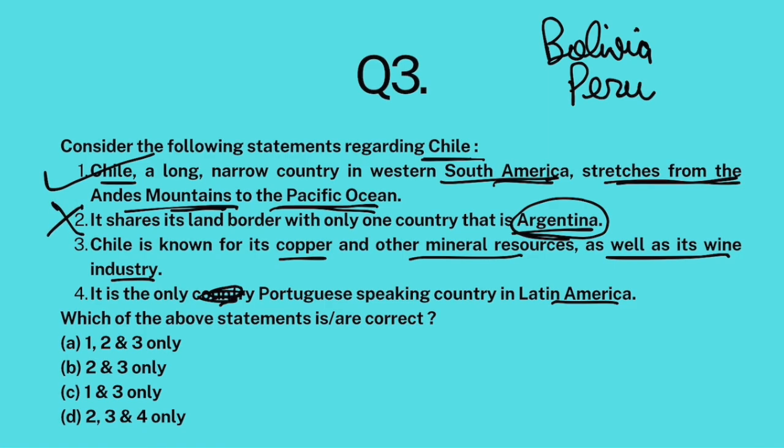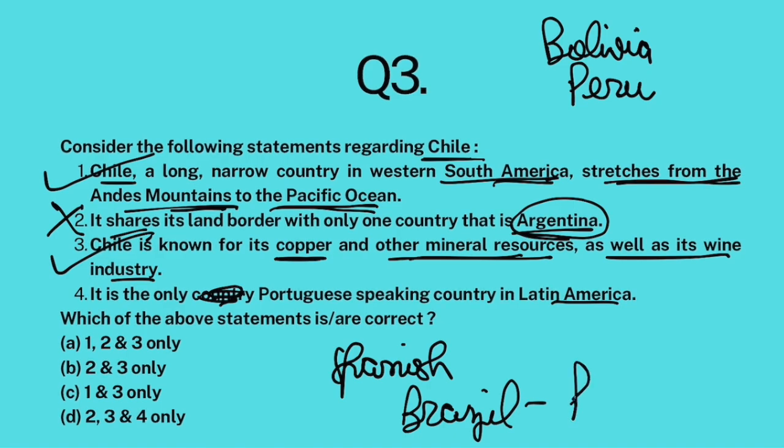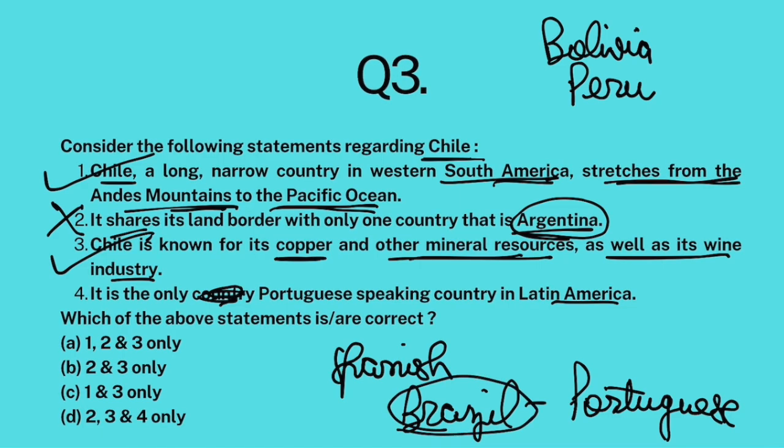Now, Chile's economy is famous for copper exports and other important critical mineral resources, plus it is also known for its wine industry. So this part is correct. Now, within South America, almost all the countries speak Spanish, except Brazil, which speaks Portuguese. So it's not Chile, it's Brazil, that is the only Portuguese speaking country in Latin America. So this statement is false. 1 and 3 only. The answer is C.